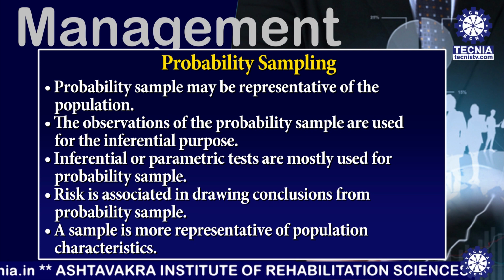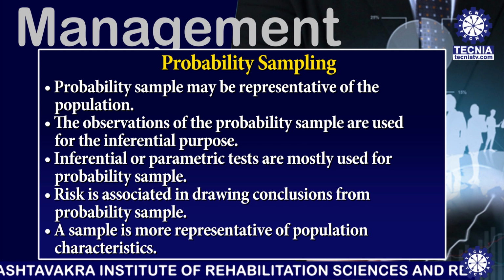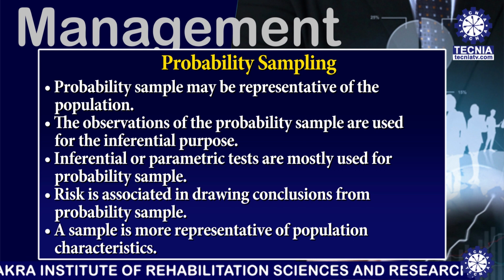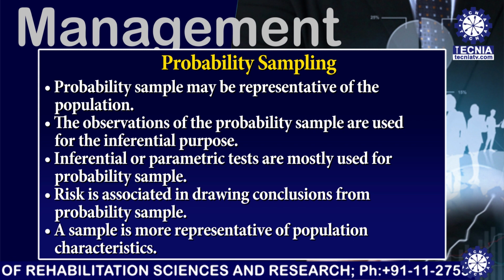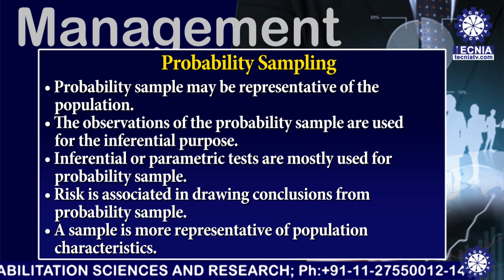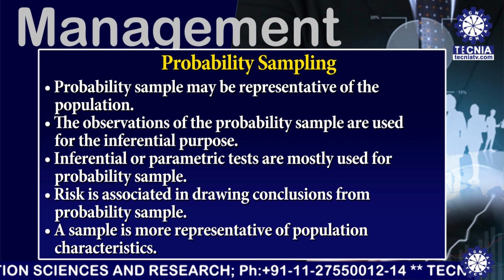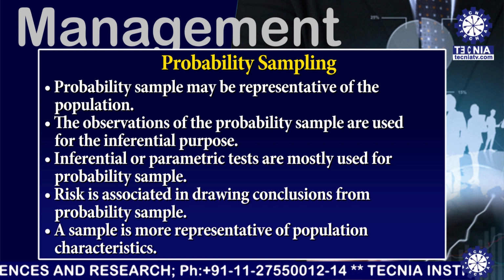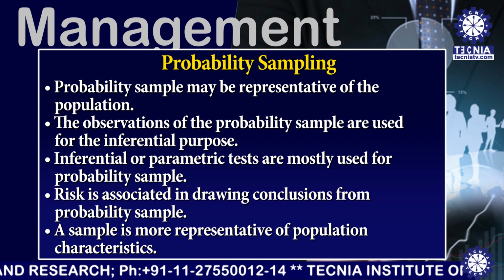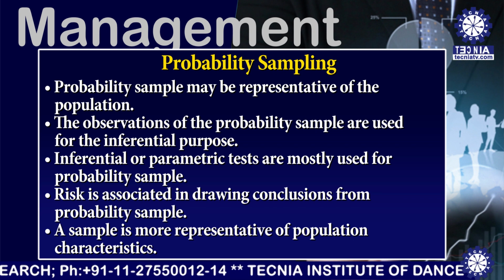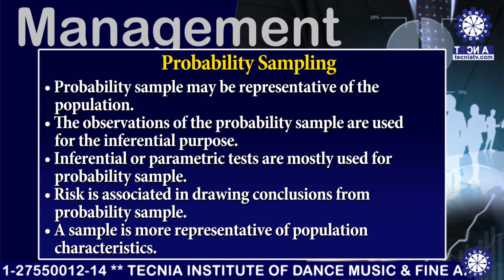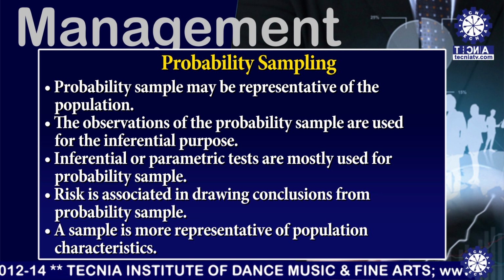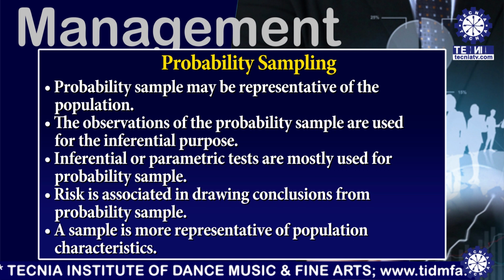Another one is that the observations of probability samples are used for inferential purposes. Inferential or parametric tests are mostly used for probability samples. Next, risk is associated with drawing conclusions from a probability sample. And the last one, a sample is more representative of population characteristics.